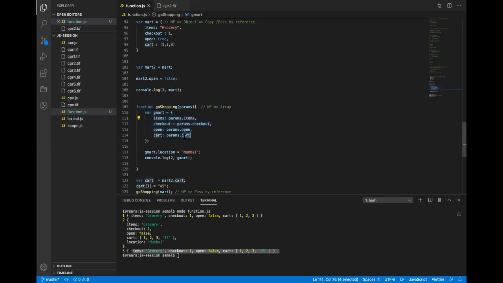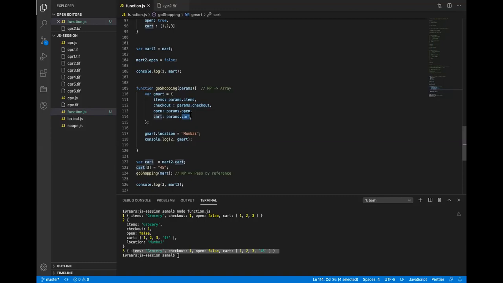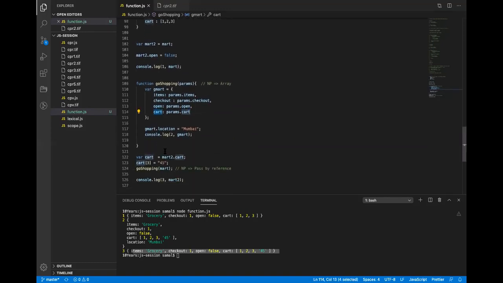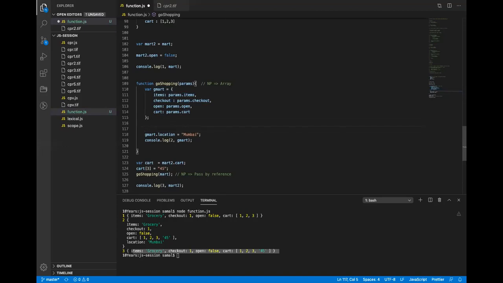But because cart is non-primitive, if I add something to it, it will still affect the old one. So if I do something like this with the cart, let's see the print.